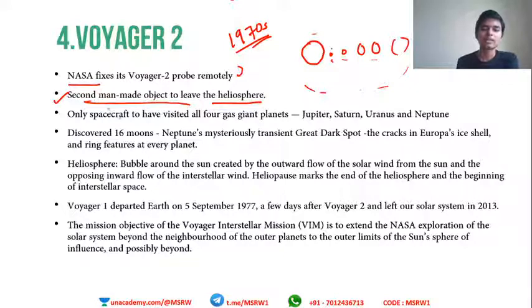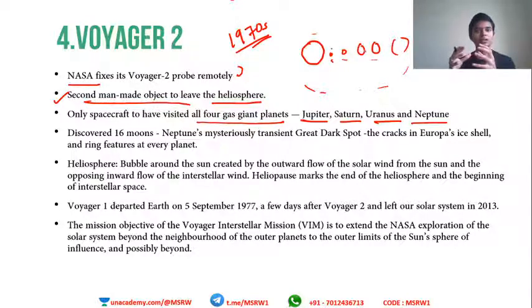Okay. Only spacecraft to have visited all four gas giants: Jupiter, Saturn, Uranus and Neptune. So what are gas giants? They are also known as Jovian planets. Okay. So some of how the solar system was formed. There was initially the Big Bang, and then dust particles started circulating around the sun. Eventually these dust particles began to compress into themselves due to centripetal forces and started forming masses. That is how planets and other celestial bodies were formed.